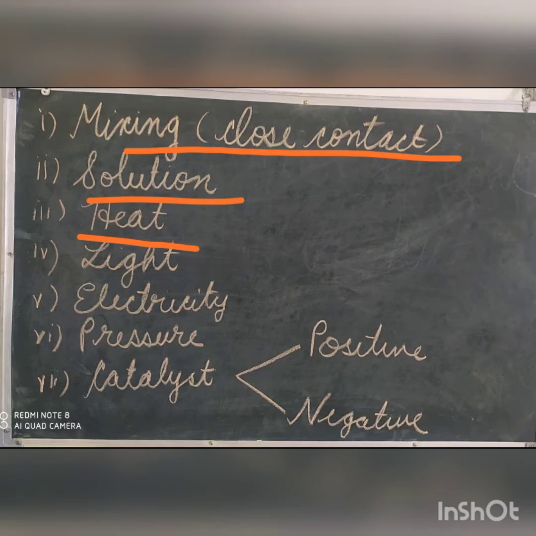Some chemical reactions occur only on heating. Copper carbonate decomposes on heating into copper oxide and carbon dioxide. Lead nitrate decomposes on heating, leaving yellow residue of lead monoxide, brown gas nitrogen dioxide, and colorless gas oxygen.